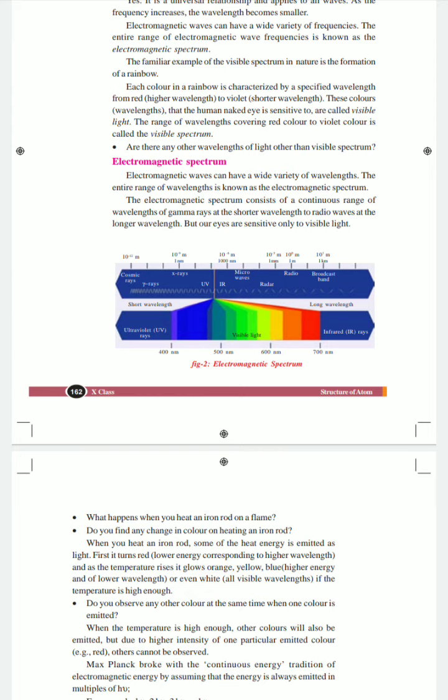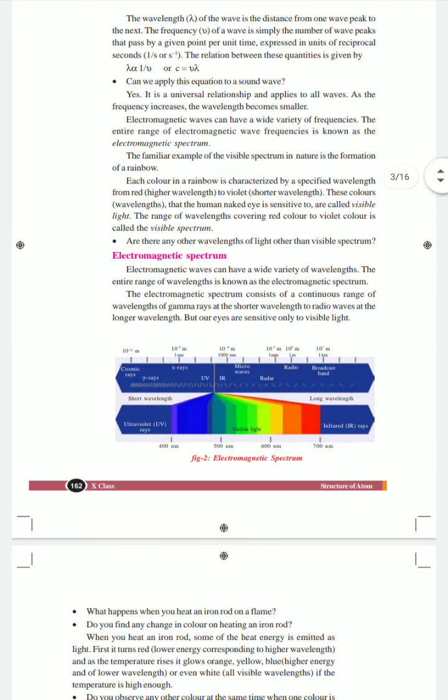UV rays are the ultraviolet rays and IR rays are the infrared rays. We are not able to see these with our direct eyes. Only the visible light from red to violet can be seen directly, and that is called the visible spectrum.